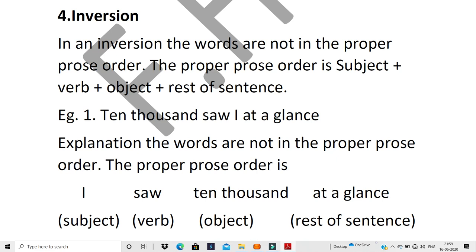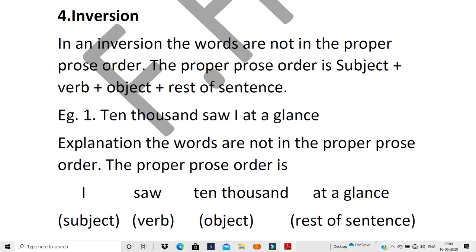Okay. So in an inversion, what happens? The words in the sentence are not in the proper prose order. Now, what is the proper prose order? In the proper prose order, always the sentence starts with the subject. Then you have the verb or the action, what action the subject is doing.